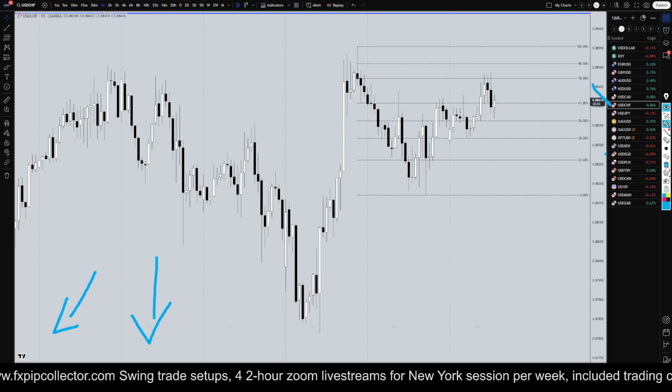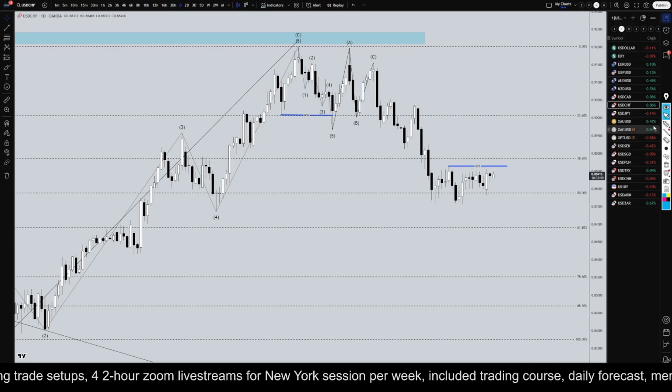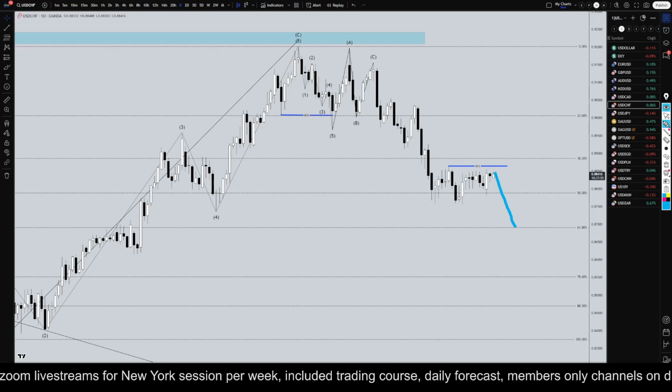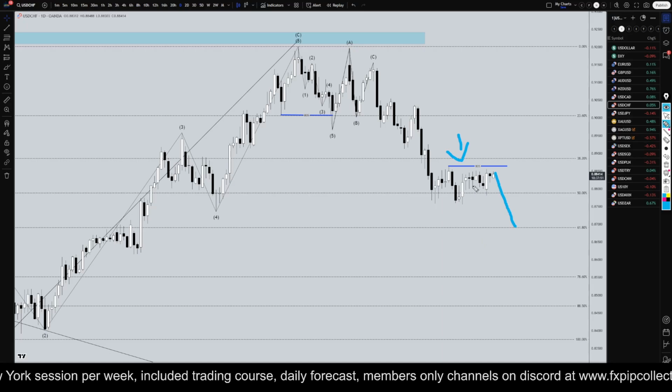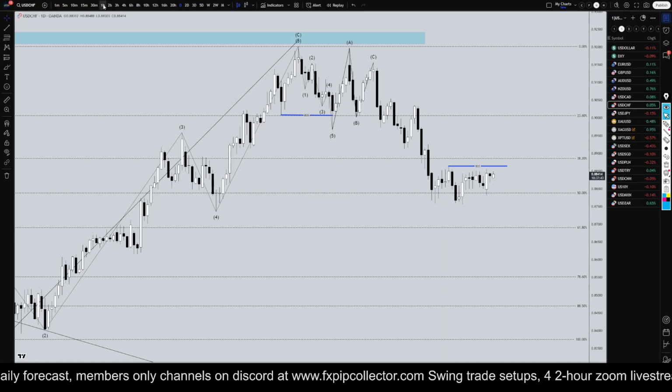So anyways, the US dollar Swiss on the daily time frame has still not broken structure, so we are still in a downtrend, and this still could end up going down very easily. Until we actually get this break of structure, we have no idea whether this is going to go up or whether it's going to go down. The trend is definitely down, so I would always lean towards the trend, which would be down in this case.